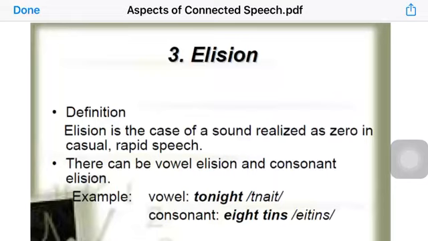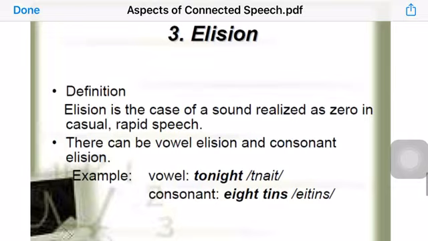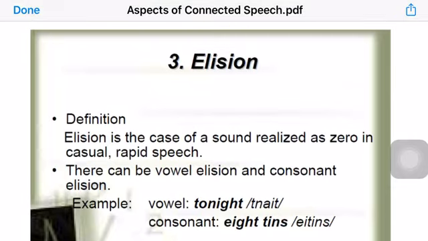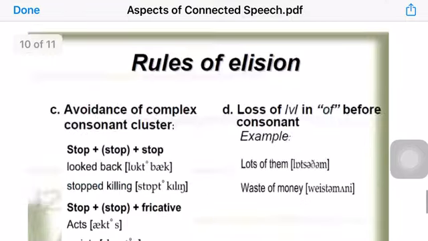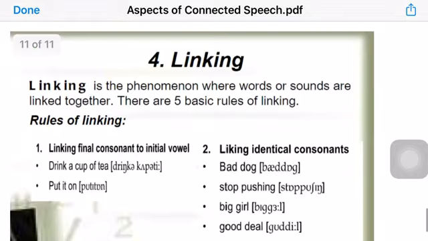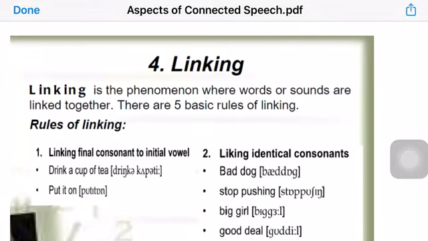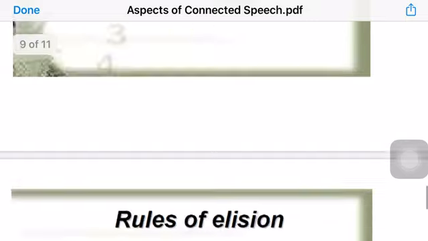Hello again. Today we're going to talk about the last part of chapter 14, and we're going to talk about two more aspects of connected speech, which are elision, which means deletion, and the other aspect of connected speech that we're going to talk about today is something that we call linking. So let's start with elision first.